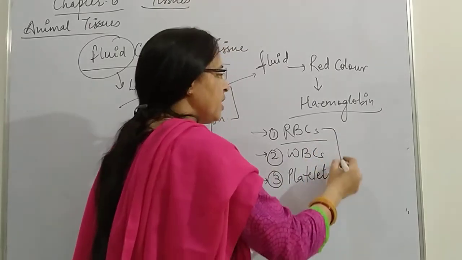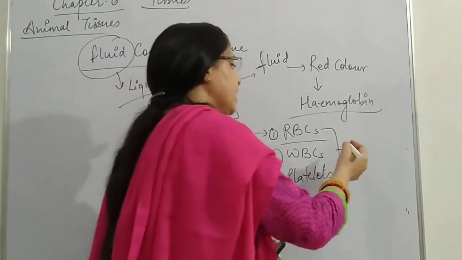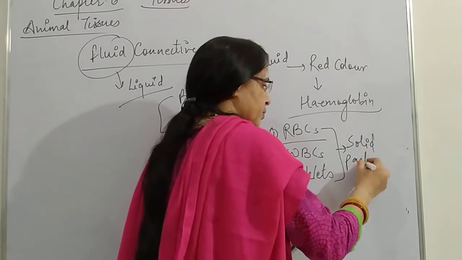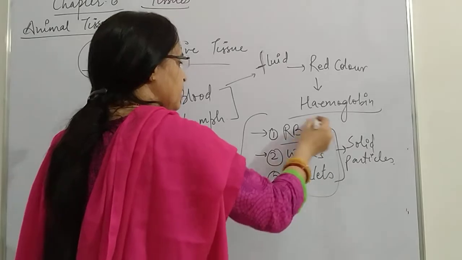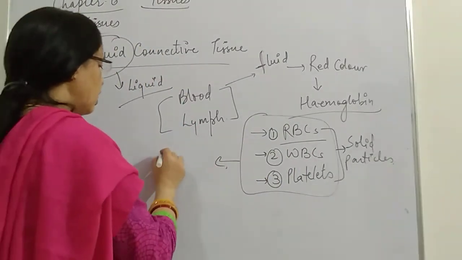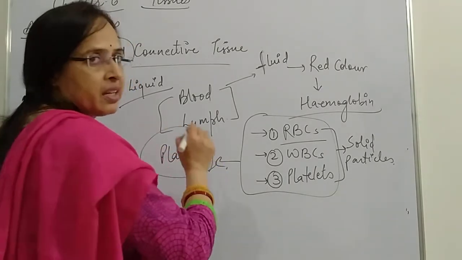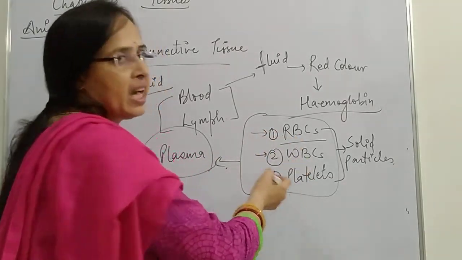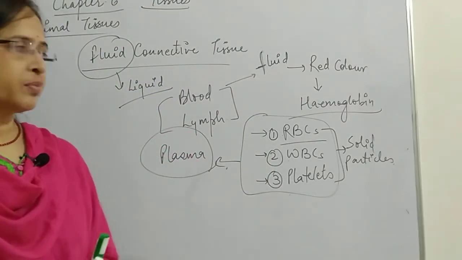So these 3 are the different types of cells present in the blood. We say that these are the solid particles. And these 3 cells are present in the fluid part which is called plasma. That means plasma acts as a medium in which RBC, WBC and platelets are present. So this forms the blood.